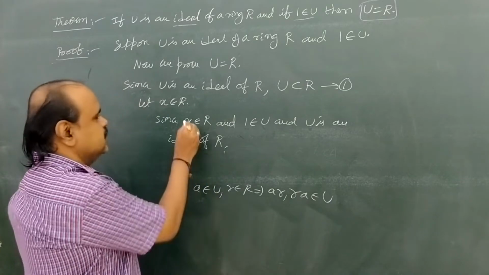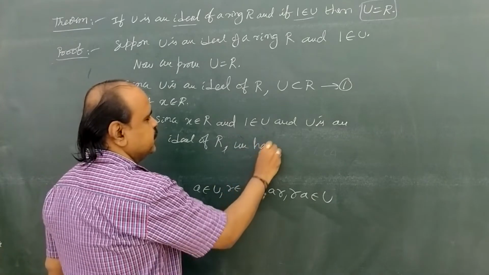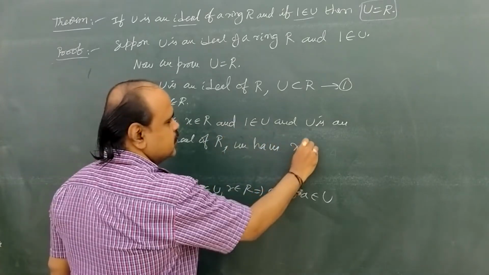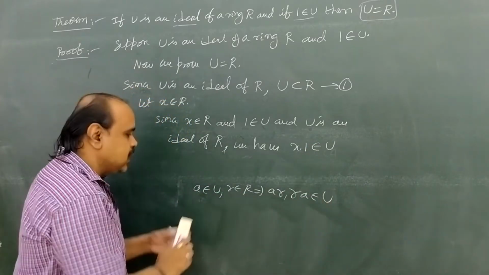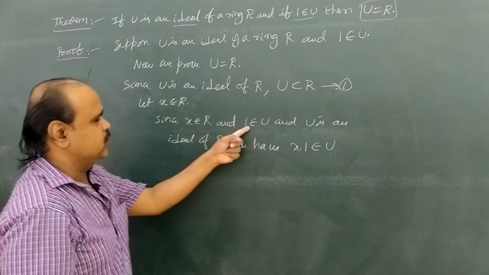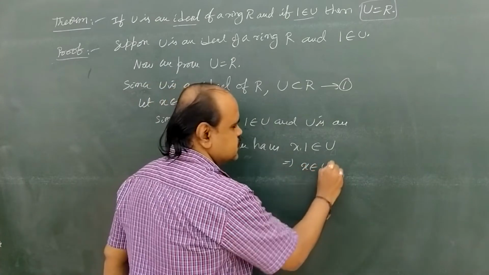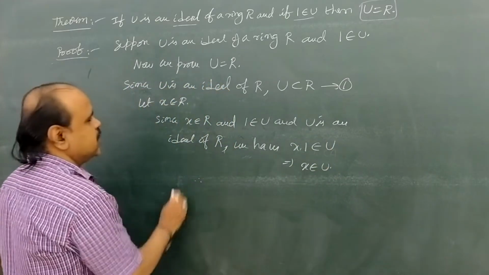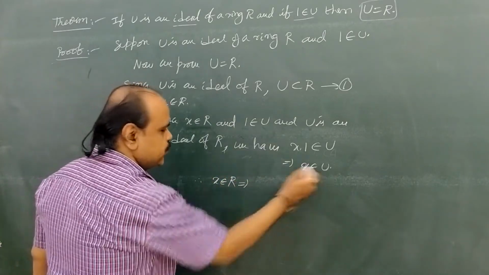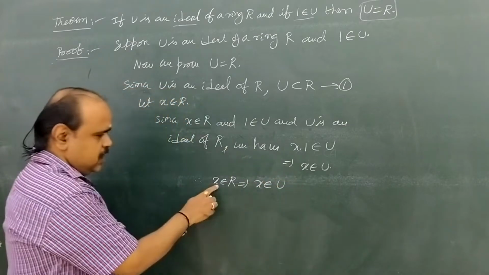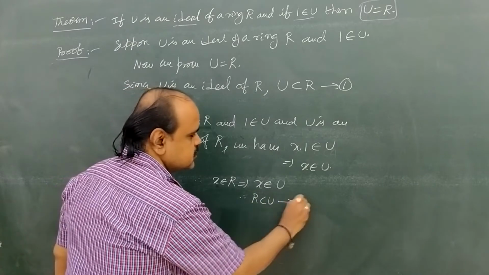In the similar manner, x belongs to R and 1 belongs to U, so we have x into 1 belongs to U. In the like way, x belongs to R and 1 belongs to U implies x into 1 belongs to U, so x into 1, that is x, belongs to U. So we have taken x belongs to R and proved x belongs to U. Since x from R came into U, therefore R is a subset of U; call it second.